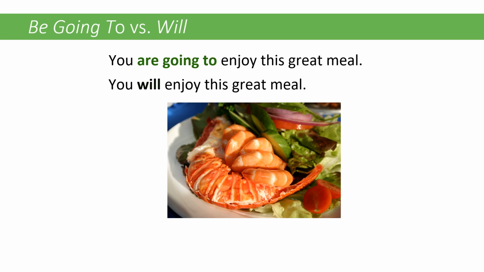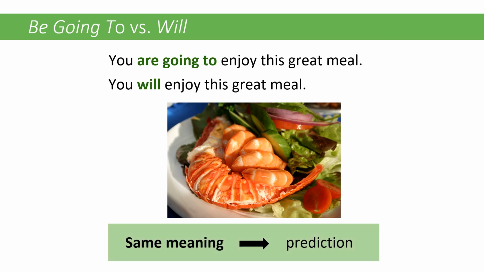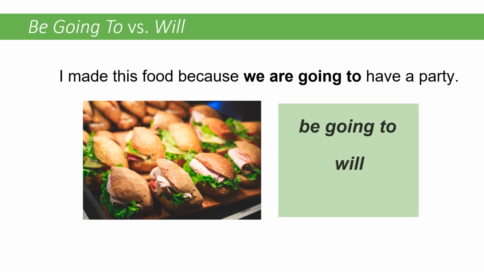So you're going to enjoy this great meal. You will enjoy this great meal. Both of these are predictions. They're not plans because you don't have any control over it. And it's not a plan that you made in the past or something that you decided right now. It's just a prediction. I made this food because we're going to have a party, right? Having a party, right, that you have to have a plan for that. And that plan would have been made in the past. So in this one, using will would be incorrect.